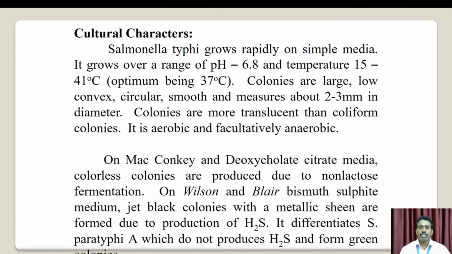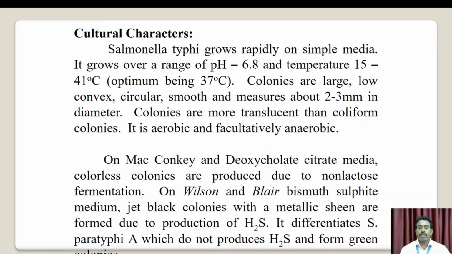Next, cultural characteristics. Salmonella typhi grows rapidly on simple media. It grows over a range of pH around 6.8 and temperature 15 to 41 degrees Celsius, with an optimum of 37 degrees Celsius. The colonies are large, low convex, circular and smooth, measuring about 2 to 3 millimeters in diameter. The colonies are more translucent than coliform colonies. It is an aerobic and facultative anaerobic organism.